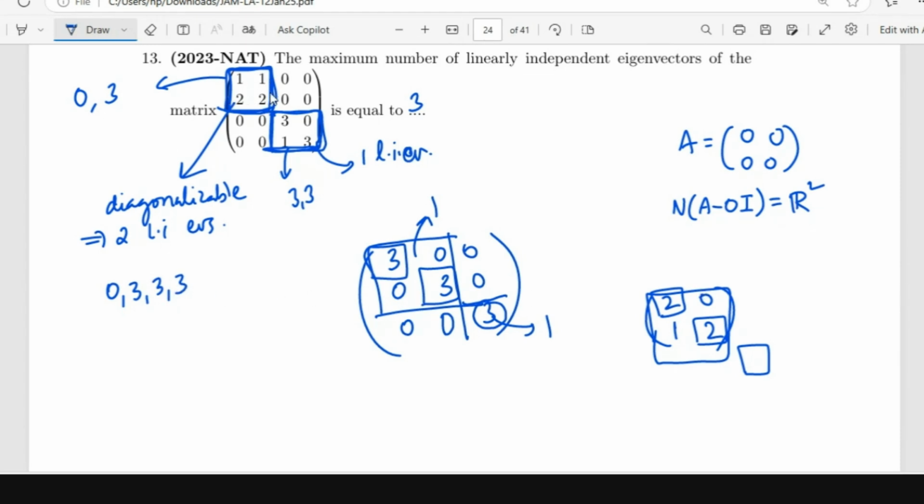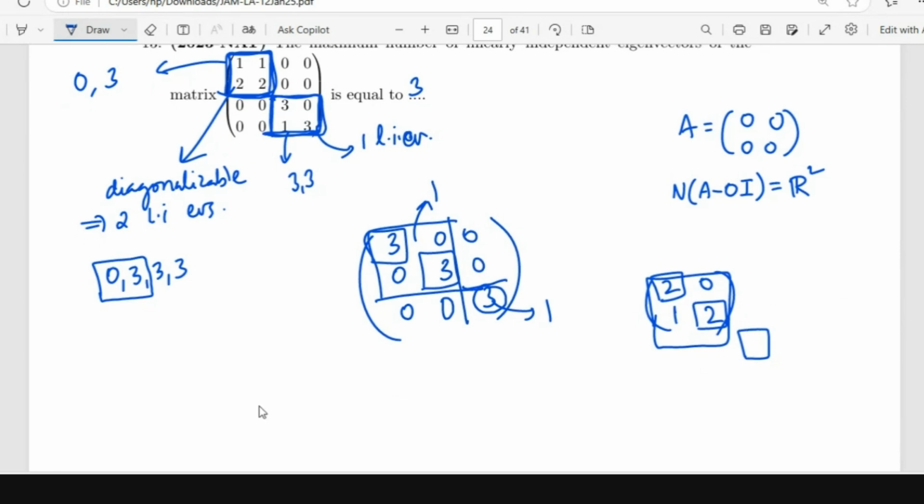The first block 1 1 2 2 has two distinct eigenvalues, right? Yes. If it has two distinct eigenvalues, it is diagonalizable, right? Ma'am, can the block be explained without using the diagonalizable concept? Corresponding to distinct eigenvalues, you have linearly independent eigenvectors, right?